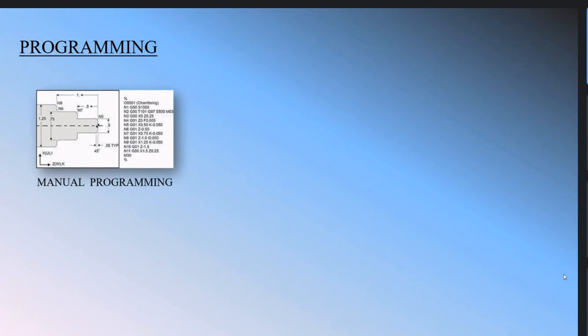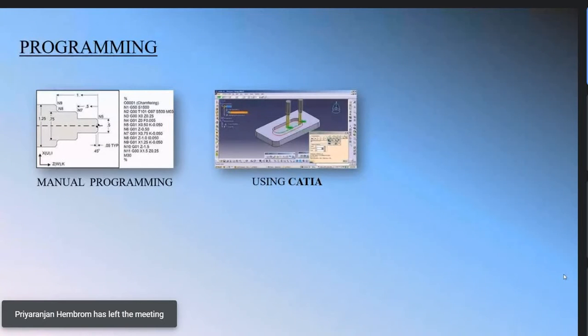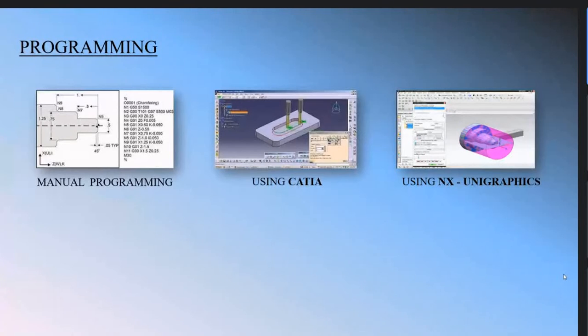Okay, the first is manual programming, where we make a simple program on a single sheet of paper. The next one is using CATIA. If you use CATIA, you can make a 3D model, then change to the manufacturing module, make operations, and get CAM code generation, where you get a program using CATIA. Similarly, the same process in Unigraphics, that is NX 7.5 or NX 7.9, where you can generate CAM code.